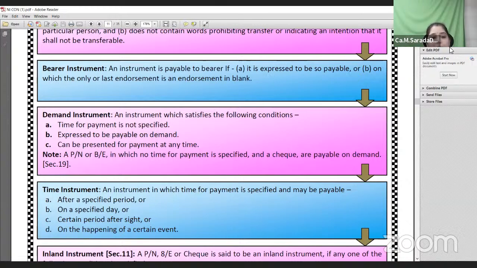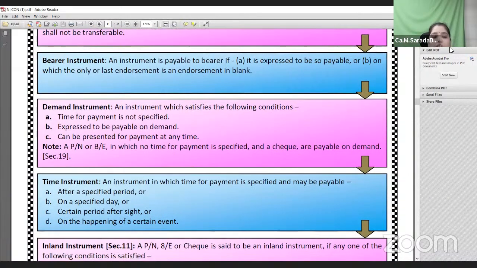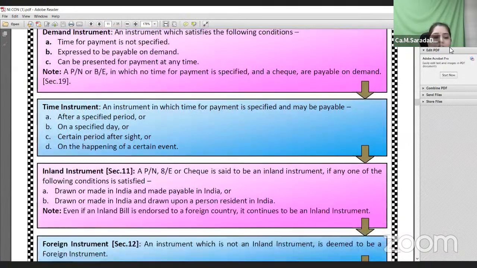Okay. Then when it comes to the basis of location, there are two types: inland instruments and foreign instruments. When you say that a particular instrument is an inland instrument, you have to satisfy these conditions, then only you can call it an inland instrument. What conditions you need to satisfy?